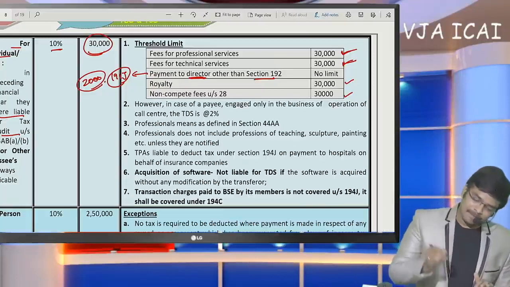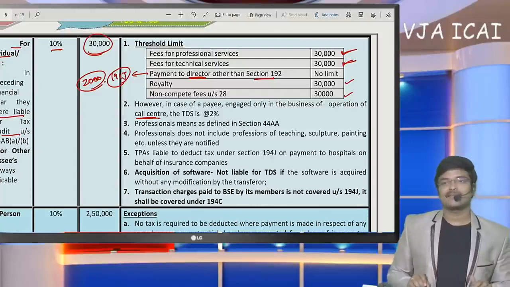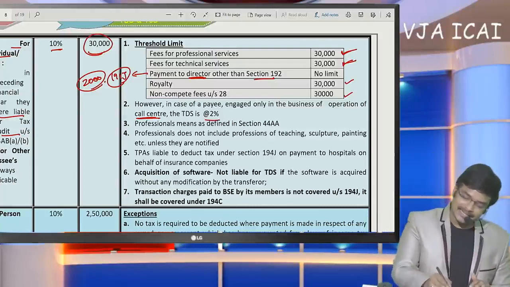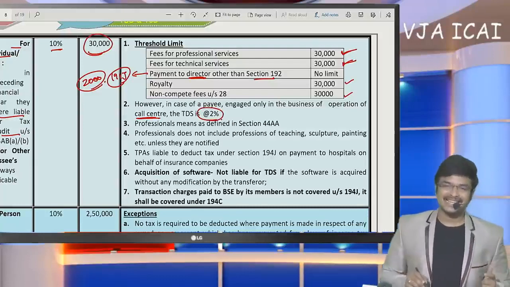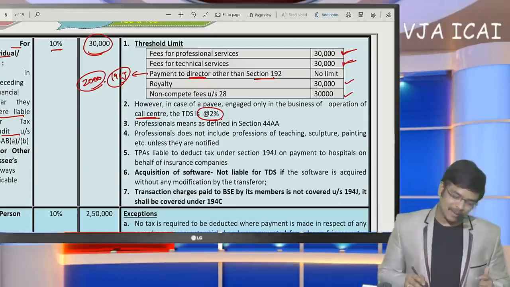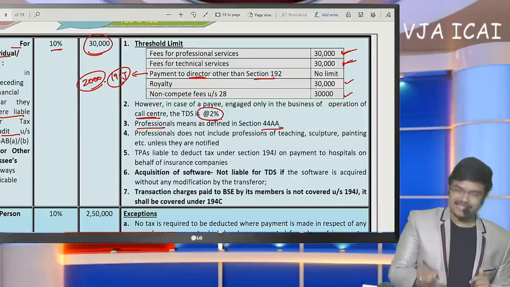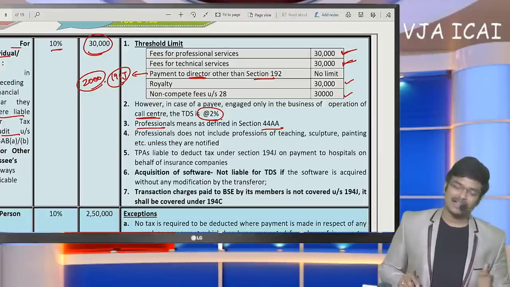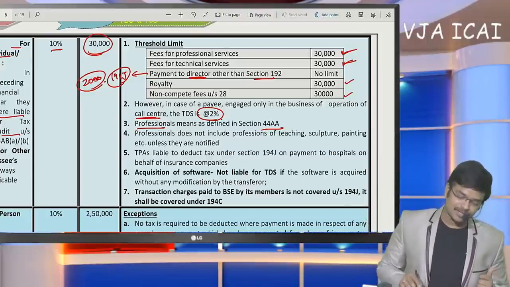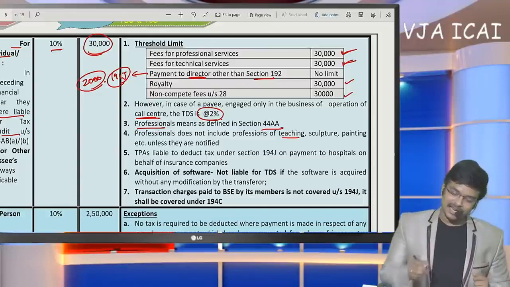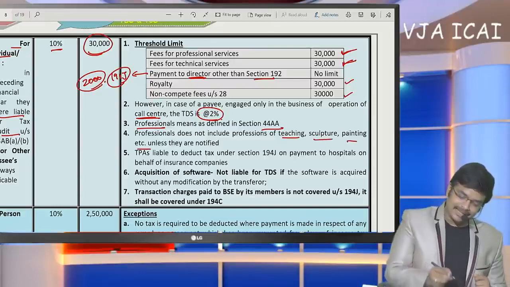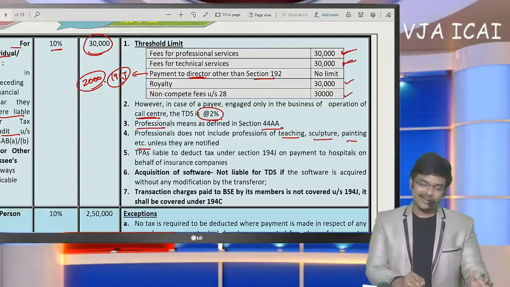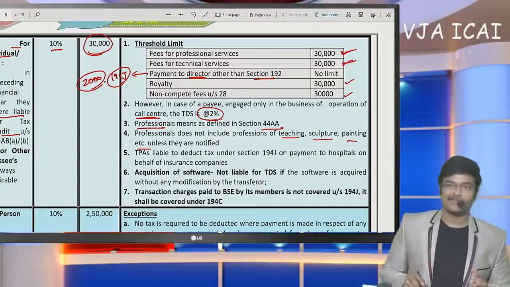Next, call centers. Call centers are going to deduct TDS at the rate of 2%. A very rare case which is not useful to all people. Professionals means, as per section 44AA, chartered accountants, lawyers, doctors. These are all the persons who are considered as professionals. Teaching, sculpture making, painting, etc., unless they are notified, they should not be considered as professionals.